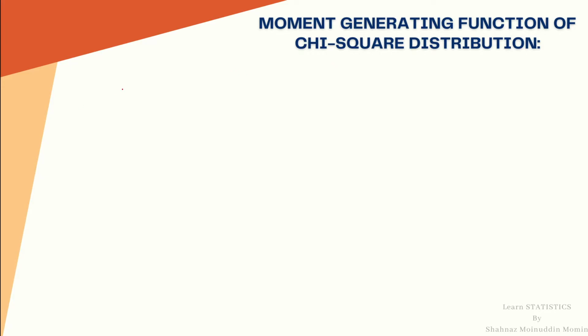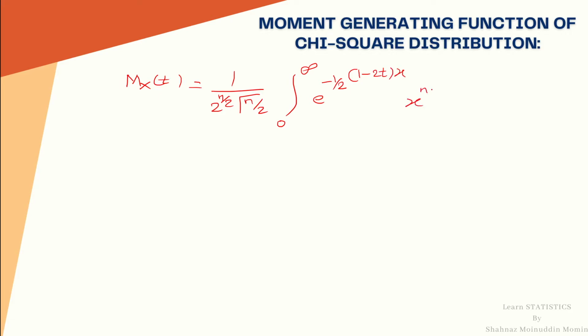So the MGF M_X(t) is equal to 1 divided by 2 raised to n by 2 gamma n upon 2 integration 0 to infinity e raised to minus half into bracket 1 minus 2t into x multiplied by x raised to n upon 2 minus 1 dx.